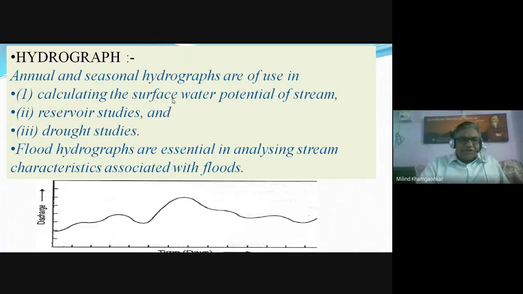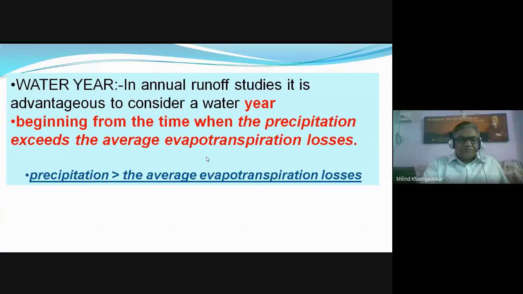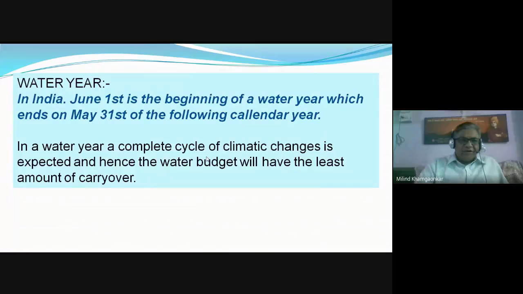Annual and seasonal hydrographs are of use in calculating surface water reservoir studies and drought studies. Flood hydrographs are essentially for analyzing stream characteristics. There is one more concept, the water year. In India, we take the water year as from June 1st of this year to May 31st of the following calendar year. In the water year, the complete cycle of climatic changes is expected.